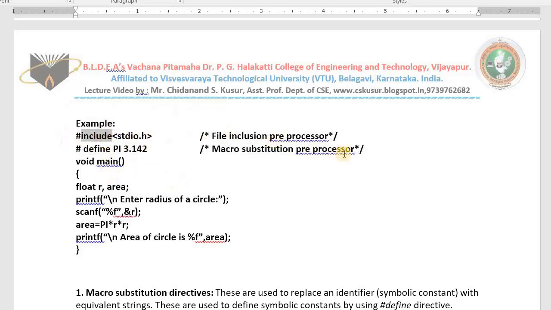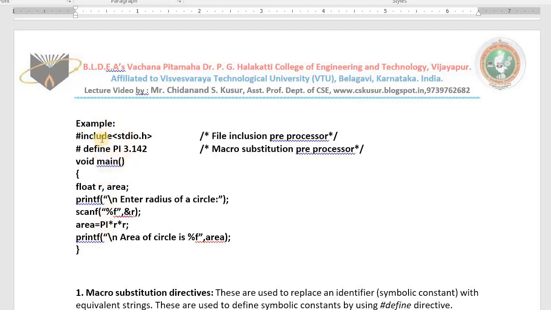Include is also a preprocessor. Define is also a preprocessor. The define preprocessor helps us to define symbolic constants. Instead of writing this constant everywhere every time, why can't you use a symbol? If you are using this value many times, don't write that value every time. Define one symbol for that. Wherever you want to write this value, just write the symbol. Getting all of you? Very good. These two are the examples for preprocessors. Before the processing starts, these two are executed by the machine.